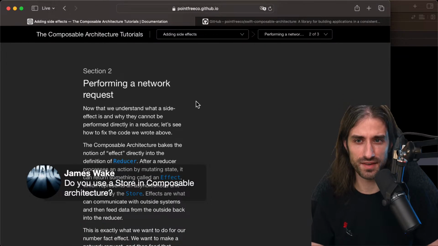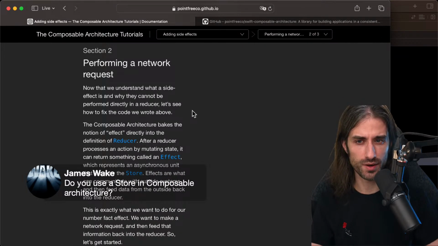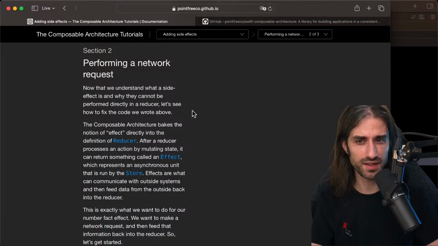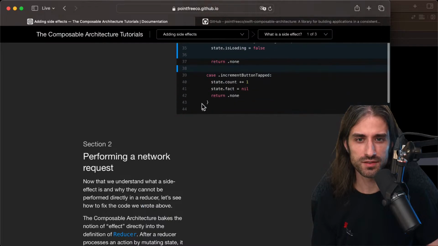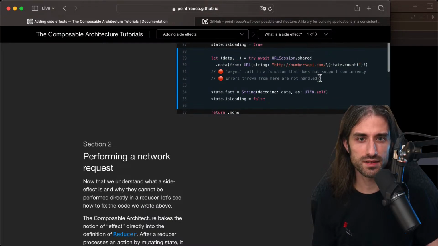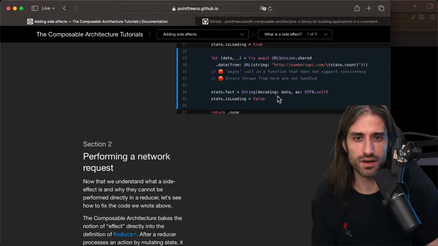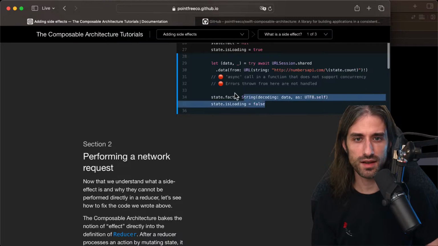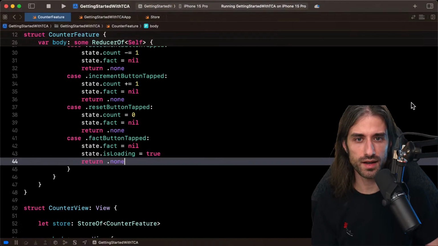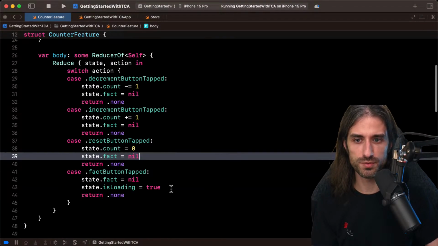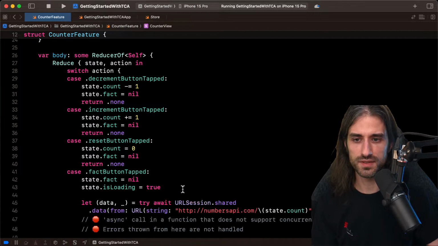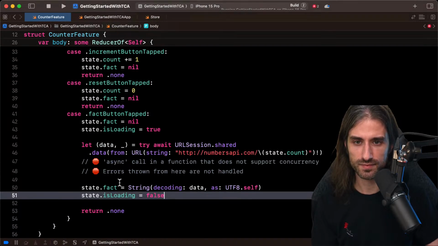Okay, so let's create this effect. Performing a network request. Now that we understand what a side effect is and why they cannot be performed directly in a reducer, let's see how to fix the code we wrote above. So actually, I'm going to write this bad code so that I can then modify it later and do just like the tutorial wants me to do. So it would be something like this, I guess.